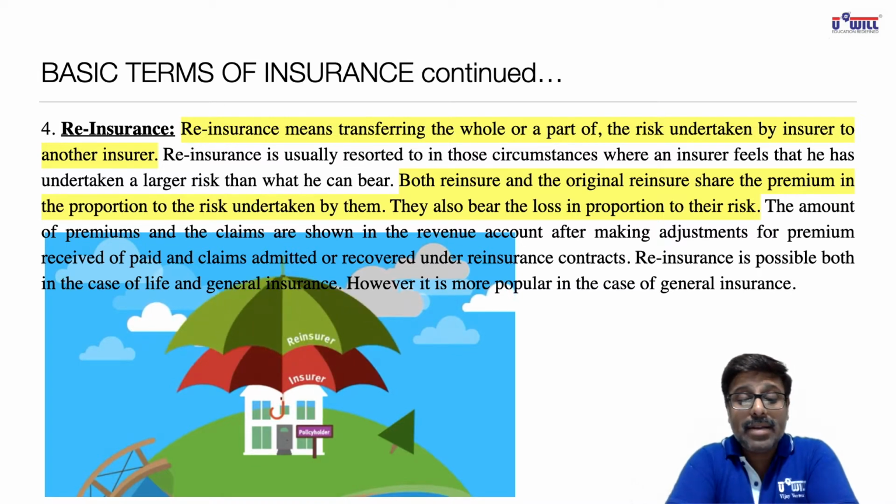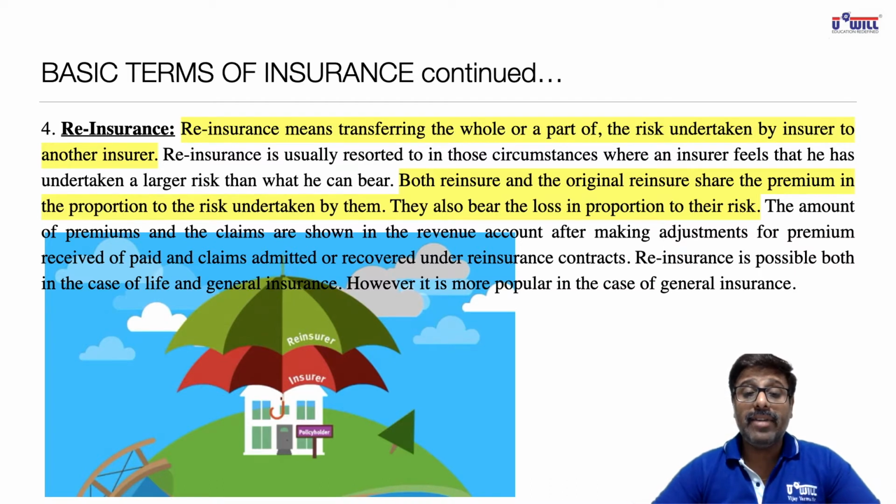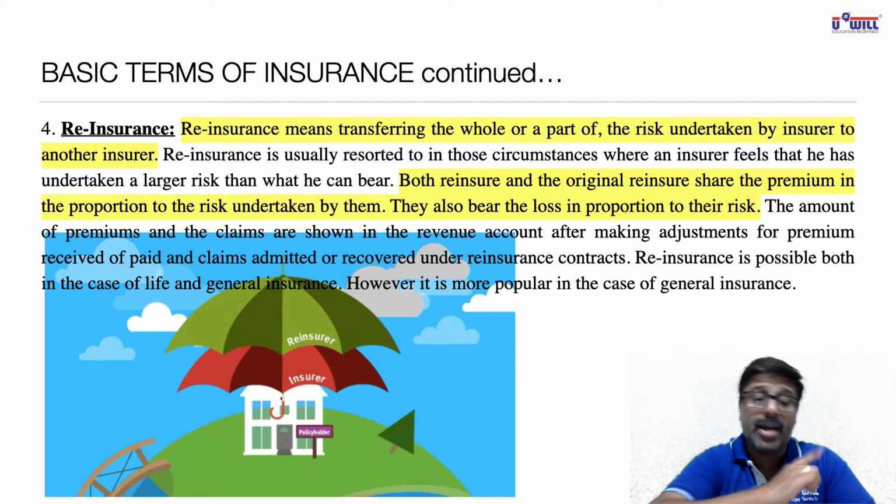Now, understand through this video what it was trying to say. If one insurance company takes certain risk and then later on they find that they've taken a huge risk, and if compensation comes, it may be very difficult for them to bear that risk and pay the compensation to the insured. Then what the insurance company does is they pass on a certain amount of risk to another insurance company. That's why in the video it was said, what is reinsurance? Insurance for insurer. I repeat, insurance for insurer.